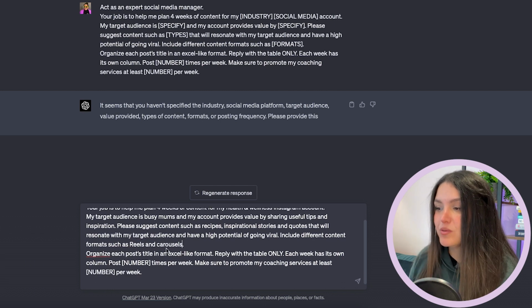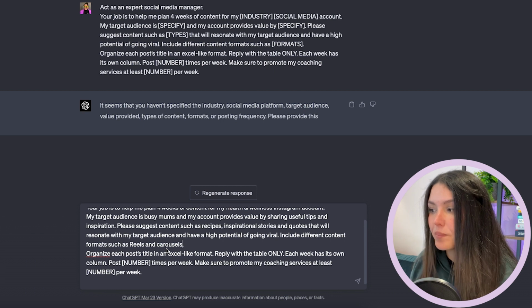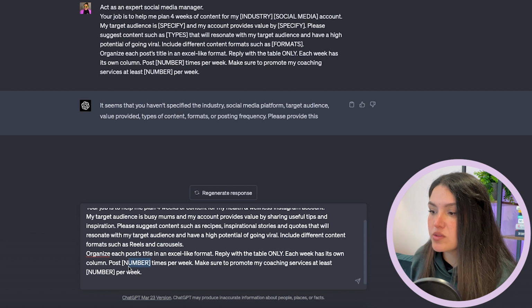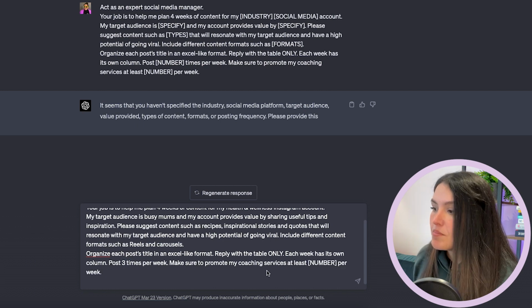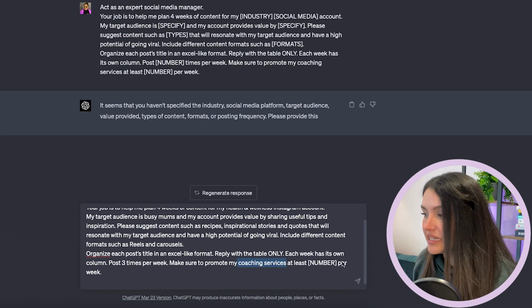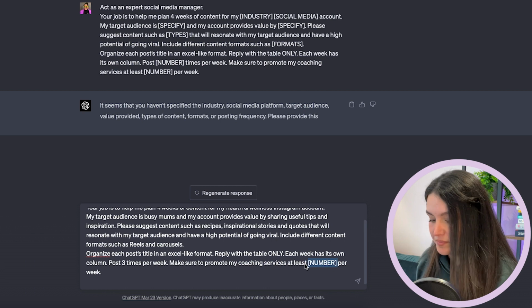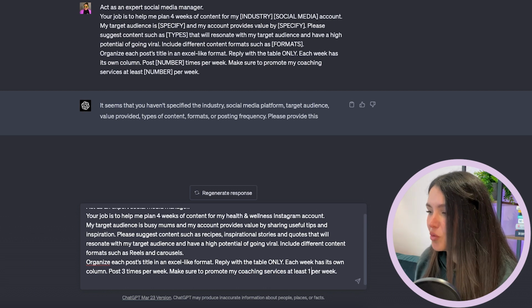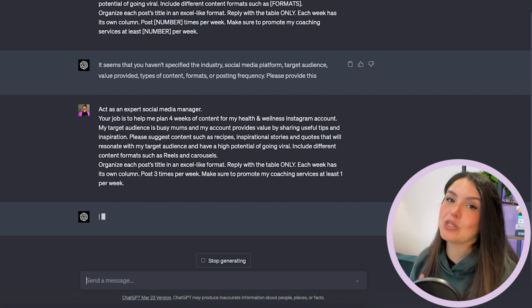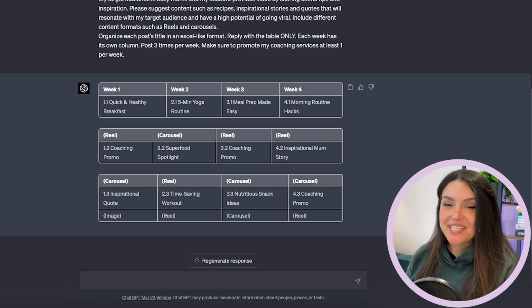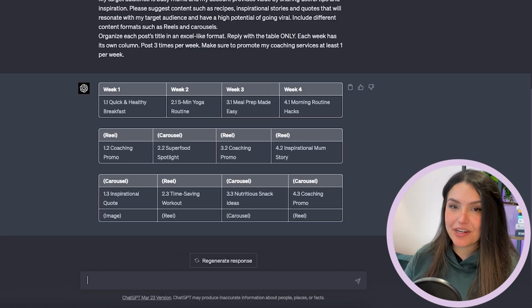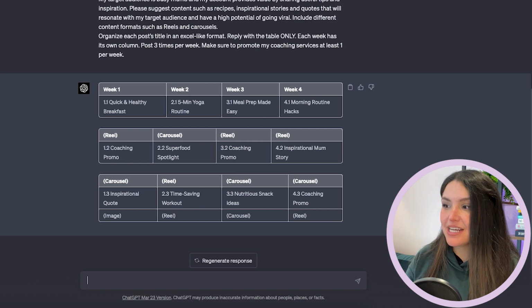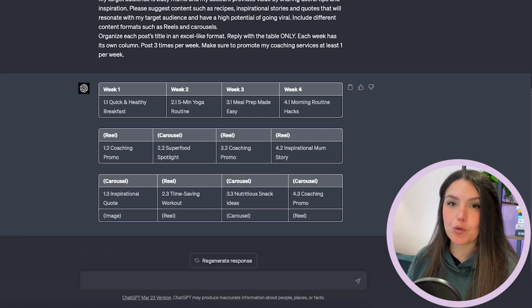Organize each post's title in an Excel-like format. Reply with the table only. Each week has its own column. And I'm gonna say I'm gonna post 3 times per week, making sure to promote my whatever product you have there. I've said coaching services in this case, at least once per week, because we don't want to go overboard and be too promotional. Let's hit enter and see what ChatGPT comes back with. Okay, as you can see, ChatGPT has replied back with our table and all the results, and it's given us 3 ideas per week for 4 weeks straight.